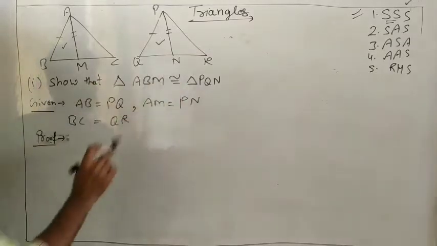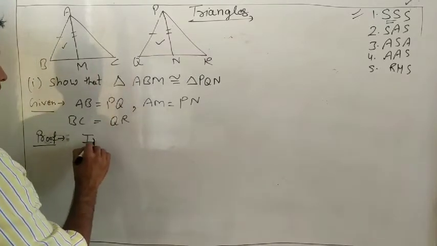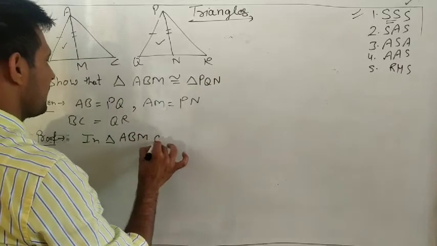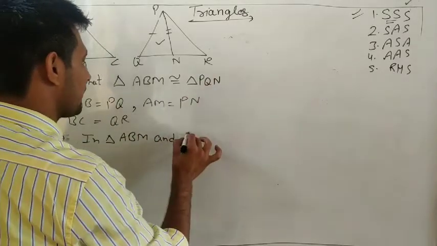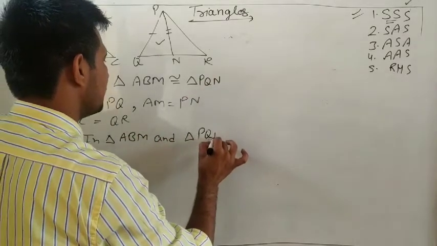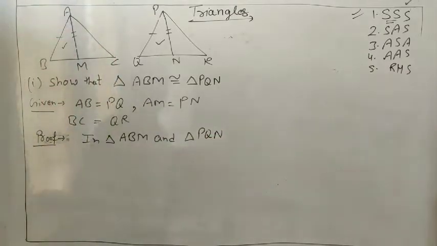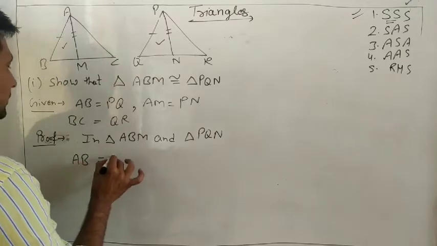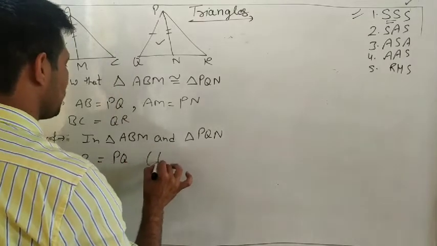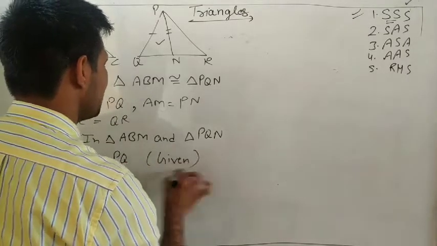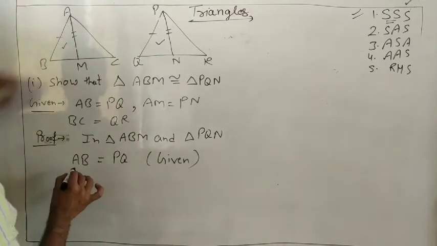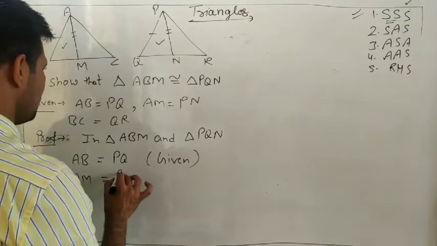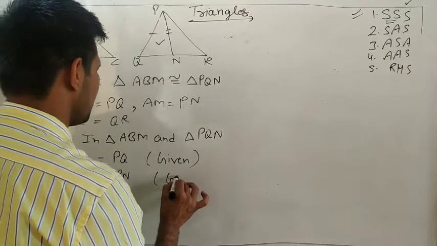So write, in triangle ABM and triangle PQN, first, AB equal to PQ. Why are they equal? Already given in the question. Next, AM equal to PN, which is also given.